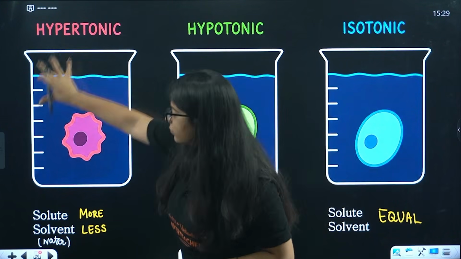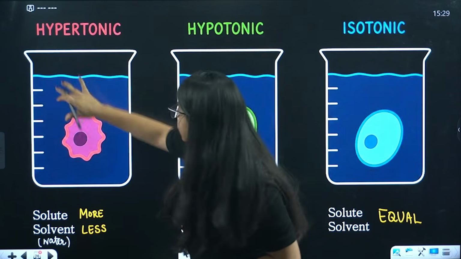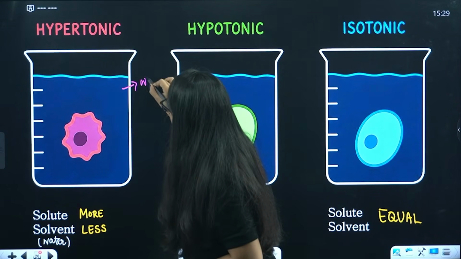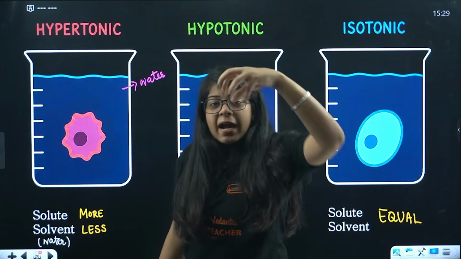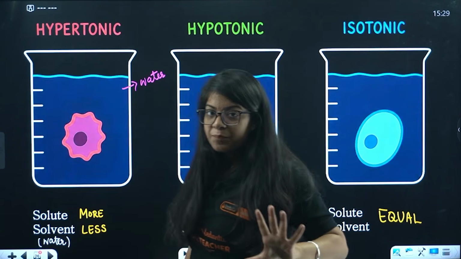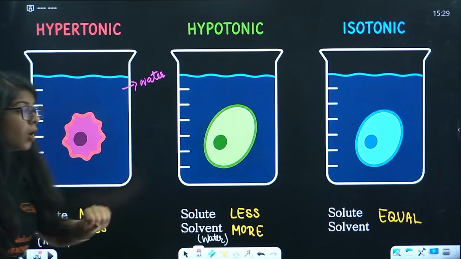Let's say I have this solution, and in this solution, let's say this is water. I take one cell out and I dip it into the water. Done. Till here clear? We take one cell, we dip it into water.